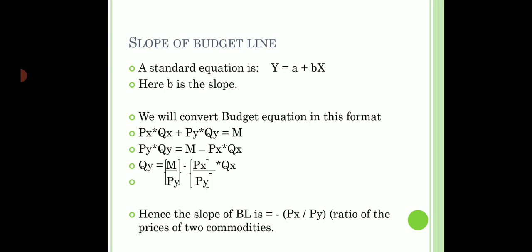So I hope all of you understand this concept of budget line. In the next video, I am going to share a concept, that is the shifts in the budget line. Thank you very much.